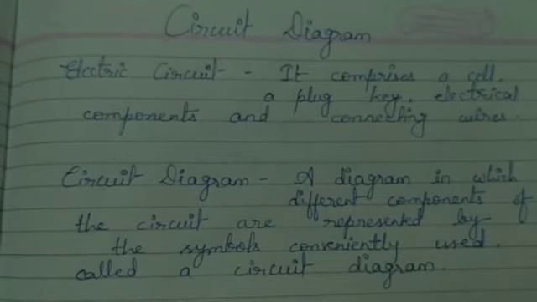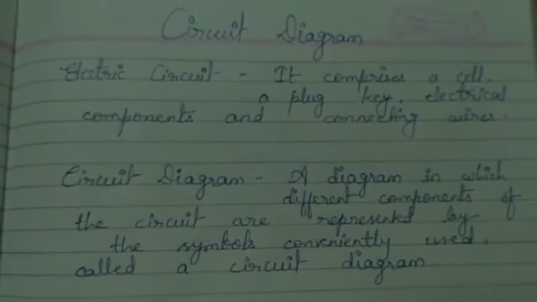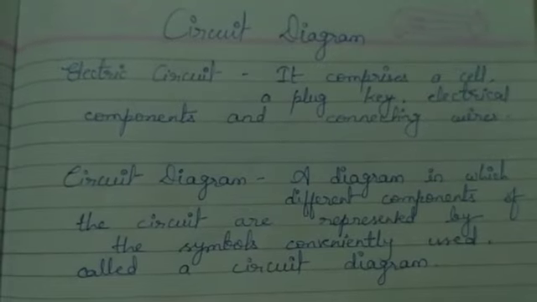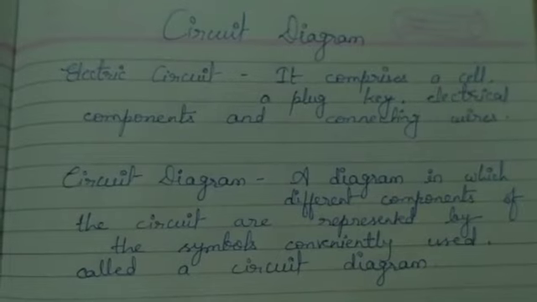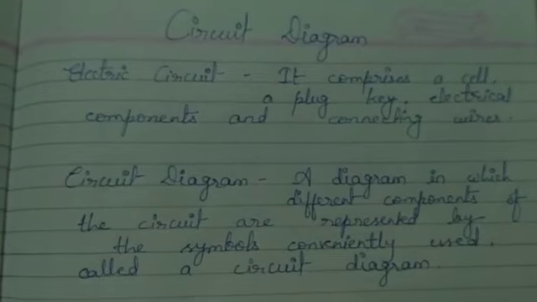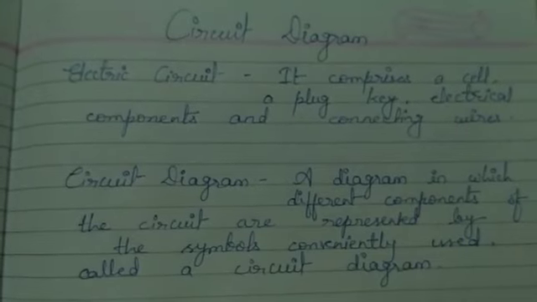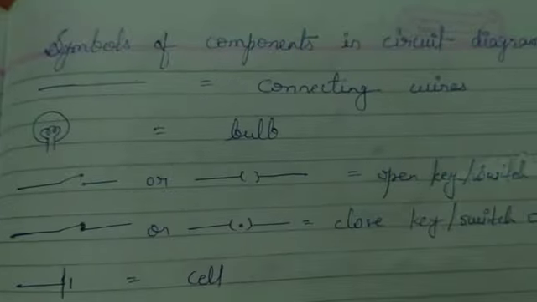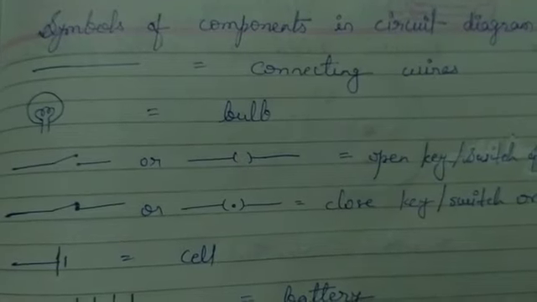Similar to this bulb, whatever devices we use in our everyday life are all connected to a power source with the help of connecting wires and switches. That is called an electric circuit, and when we demonstrate the electric circuit with the help of a diagram, that diagram is called a circuit diagram. To draw a circuit diagram, it is very important to know the symbols of various components of a circuit. Here some symbols are given. You can pause the video and read about them.